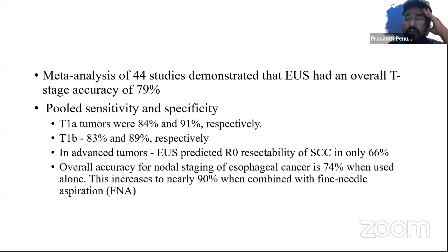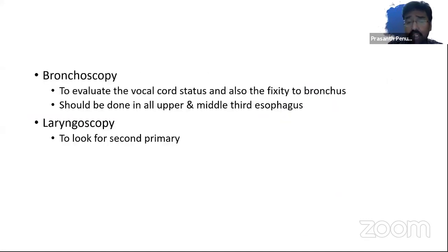One is in the preoperative setting to know its local infiltration to surrounding structures, and sometimes infiltration to surrounding structures post neoadjuvant chemoradiotherapy. Though challenging because of post-RT changes, it can still predict resectability in about 66%, which is a good amount in squamous cell carcinomas. And as I said, the accuracy of EUS increases to 90% when you add an FNAC to the endoscopic ultrasound.